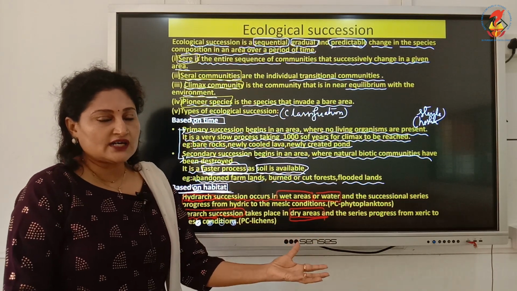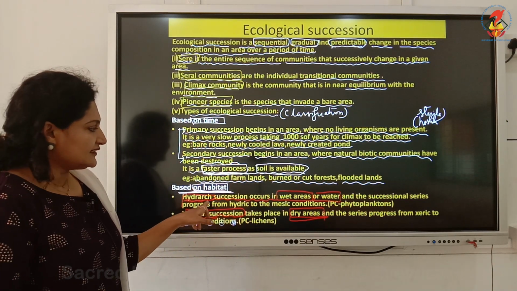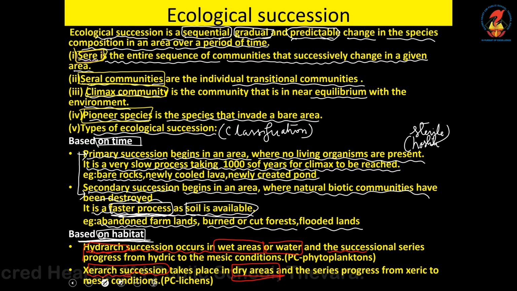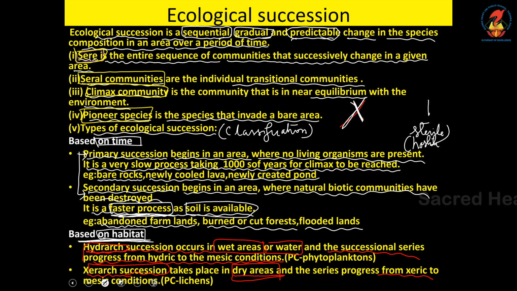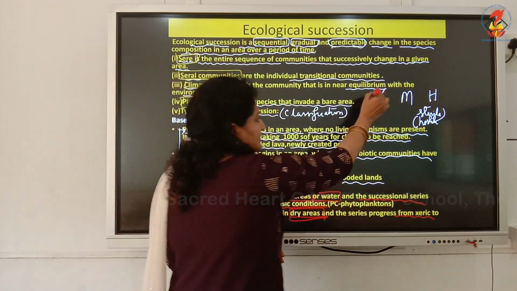If it's starting from water, hydrarch. If it's starting from a dry environment, it's known as xerarch. And you can see in hydrarch, the succession progresses from hydric to mesic condition, whereas in xerarch, the succession progresses from xeric to mesic condition. So once again, there are three different types of conditions: xeric condition, hydric condition, and mesic condition. To understand this point, you must understand these three points. Xeric means dry.